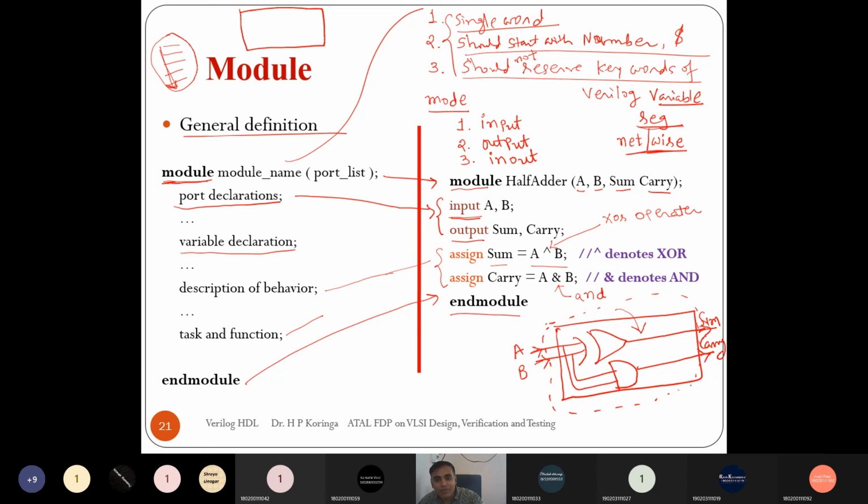So up to a manageable complexity, we should go with the lower abstraction level. And once the complexity is not manageable, then definitely we should use higher abstraction level modeling.